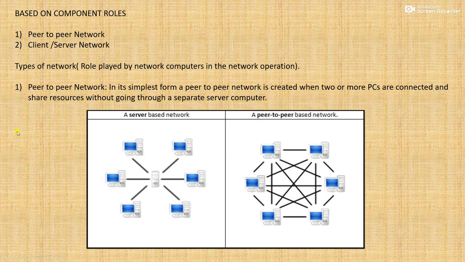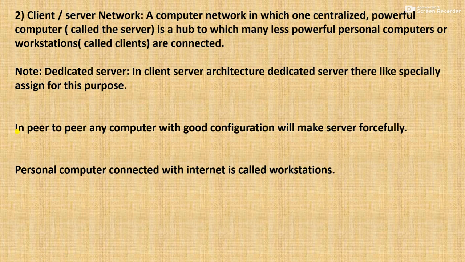Now the next we have is the server based network. So now let's see what is this client-server network. A computer network in which one centralized powerful computer is called a server. You see in a bank there is a server, and all the computers are connected with this server only. This is a hub to which many less powerful personal computers or workstations, called clients, are connected. So this is a dedicated server, a bank's server. All the data come from this server only and it connects to all the devices.